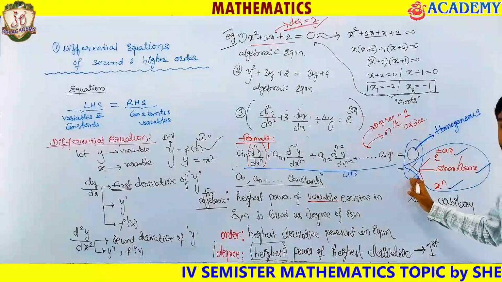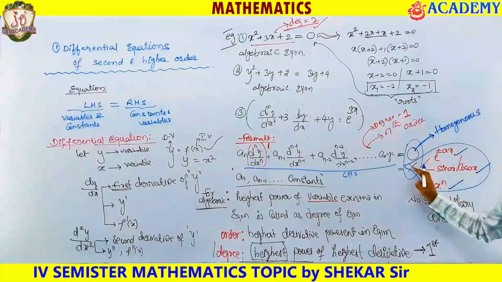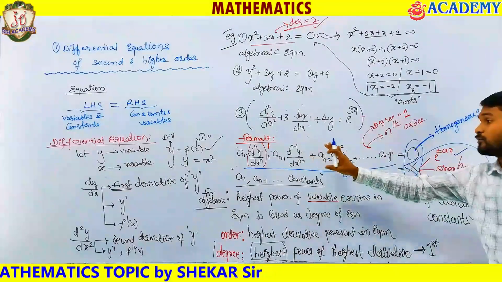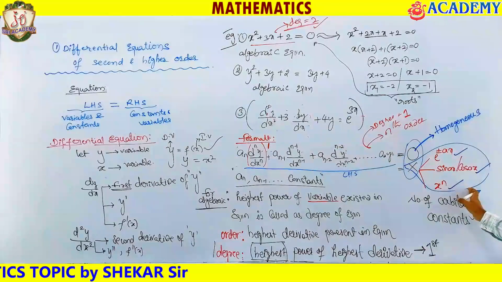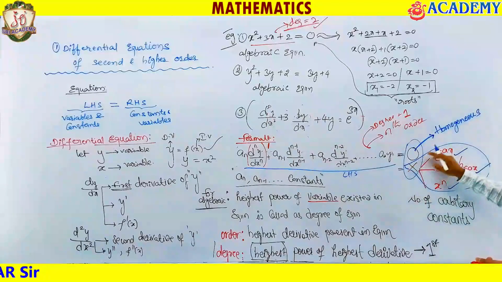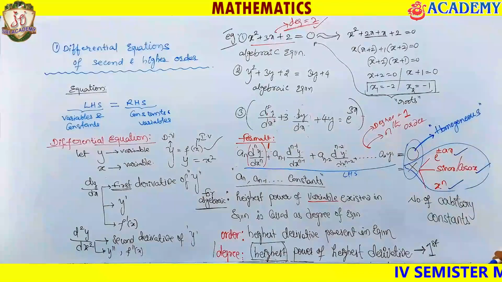This is nothing but the input value. We will be calling it some input. Whenever you put some input here, a differential equation is nothing but how the output is related to the input. If this is the input, x is the input, and if the input equals 0, then we will be calling it a homogeneous differential equation.